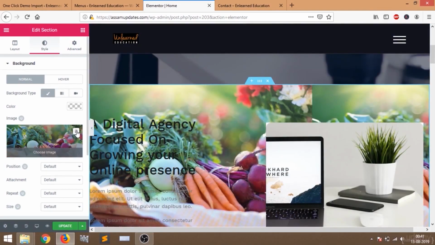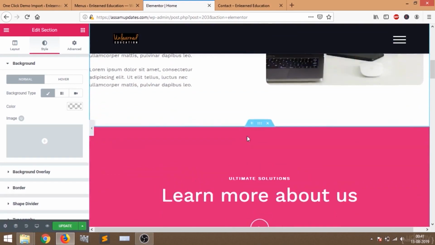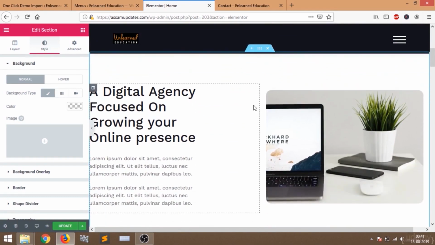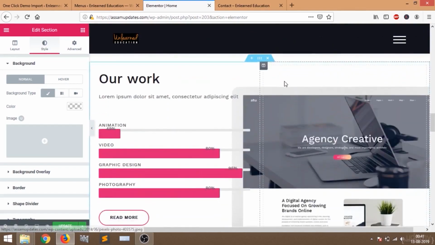I'm going to remove it. You can select this delete button. The background is gone, and it is looking nice this way. So this is how you can change your background. You just click on these six dots and then you will be able to change your background. I'll scroll down.